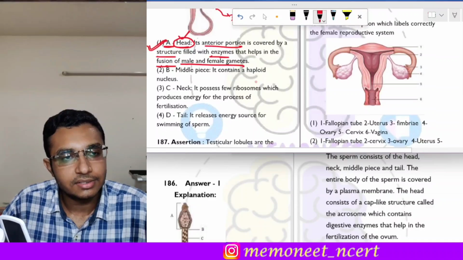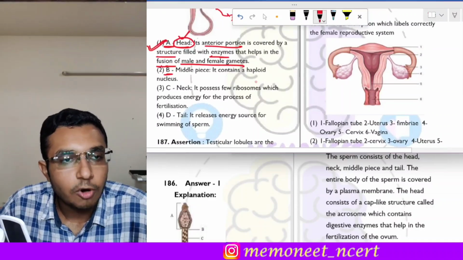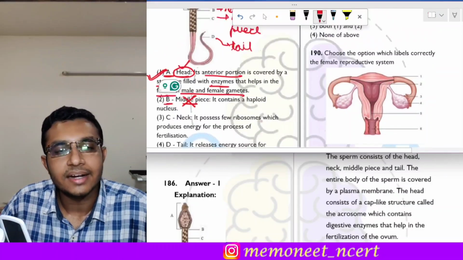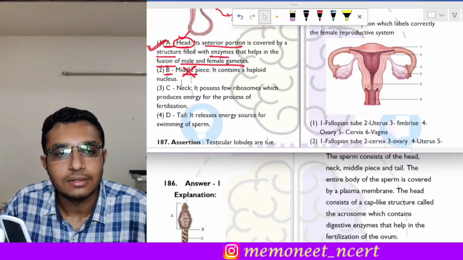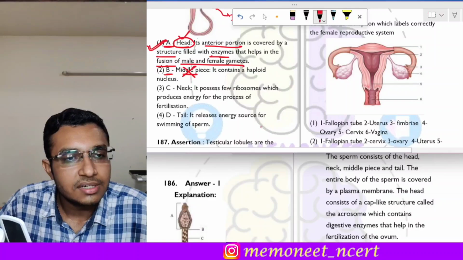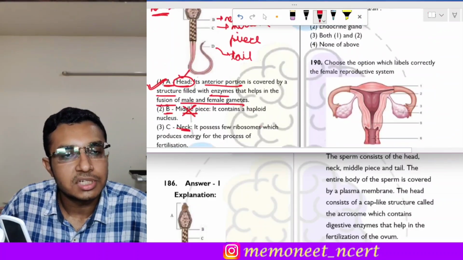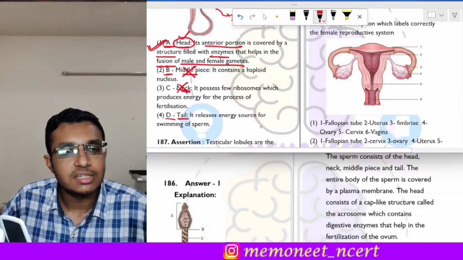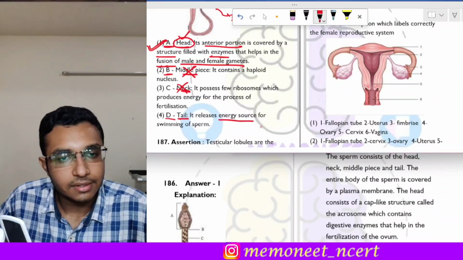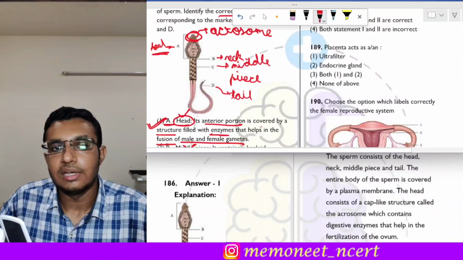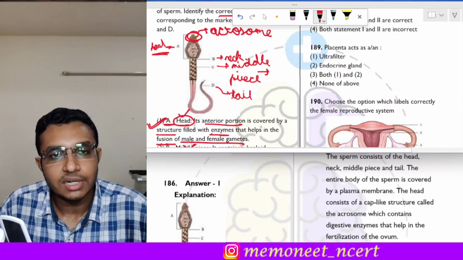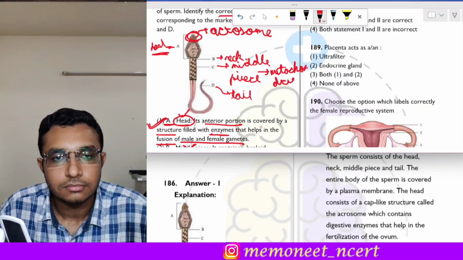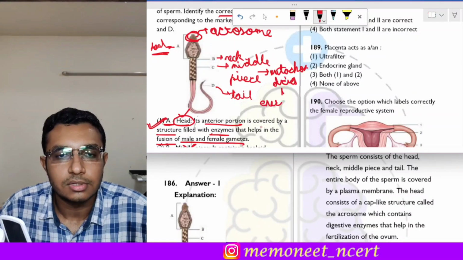Let us read the other 3 statements also. Second statement is about B, and here it is given as middle piece, but it is an incorrect identification because B is the neck. Okay, then in C it is given neck, but it is the middle piece which contains the mitochondria, so that is also incorrect. Then D is given as tail and it is given that it releases energy source for swimming of sperm. Now see, the energy source is the middle piece which contains the mitochondria. Okay, so that is the energy source.